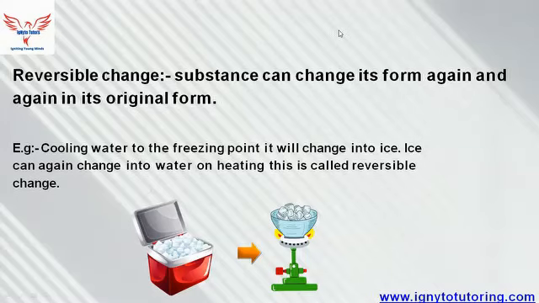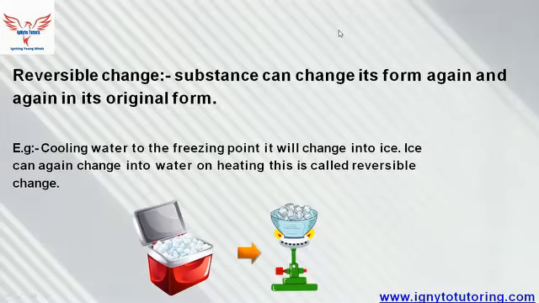Reversible change. Reversible change is a type of change in which a substance can change its form and come back to its original form again and again. We can take a good example of ice for this change. Cooling of water to the freezing point, it will change into ice. Ice can again change into water on heating. So this is called reversible change.